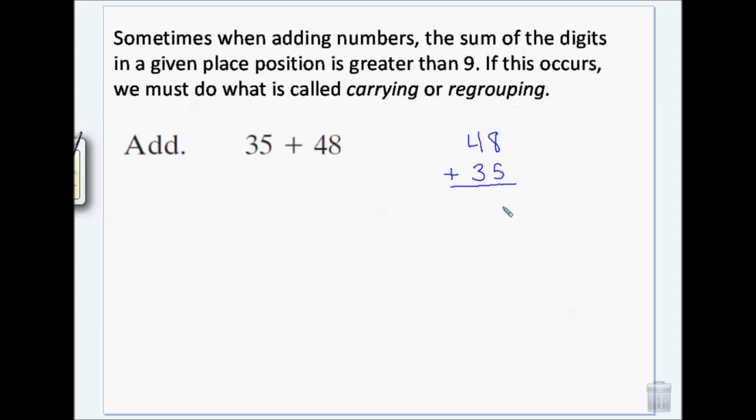We're going to add 8 and 5, but that's going to give me 13. Well, if I write 13 here, what happens here? I carry my 1 up because, think about it, ones have to line up, and then tens have to line up. So I have 13, well, that gives me 1 ten. And then I add all my tens together, so I have 1 plus 4, which is 5, plus 3, which is 8.